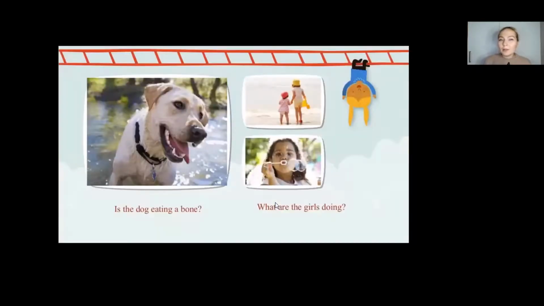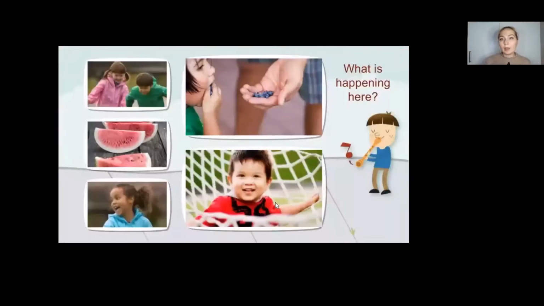Now, the next thing that I want you to pay attention to is the questions. So one more time, these are the examples. Is a dog eating a bone? What are the girls doing? And now I want you to identify what you can see on the picture, and let's just try to make our own sentences using the illustrations.